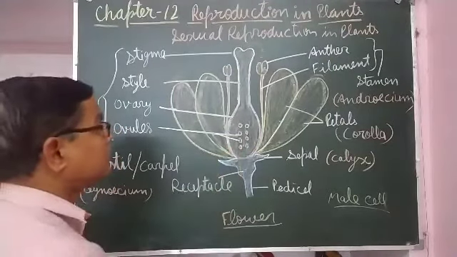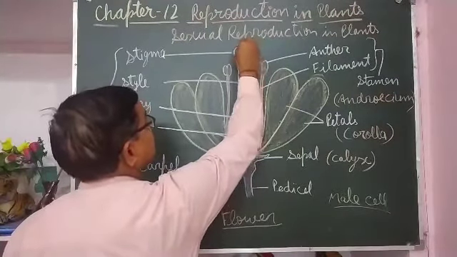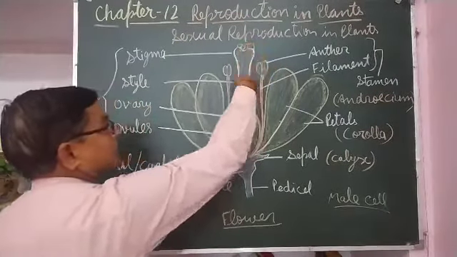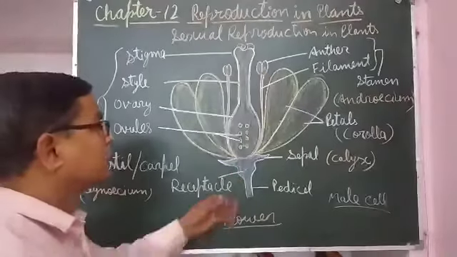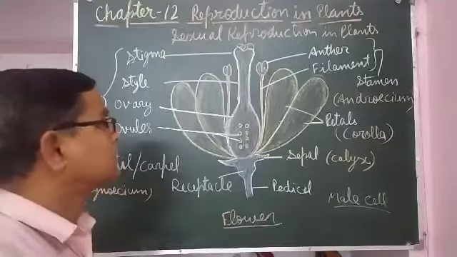After pollination, when pollen grains reach the stigma of the pistil, there is no need of the stamen, petals and sepals. They start to dry and fall down.